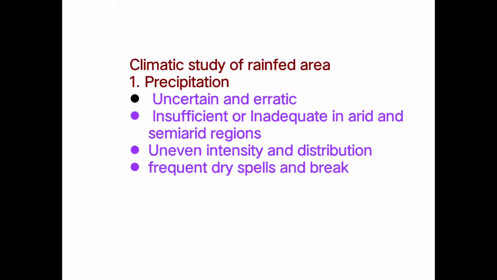The first characteristic is the uncertain and erratic rainfall. Whatever the amount of the rainfall that is received in the rainfed area, that is uncertain, that means there is no certainty of receiving the rainfall, and their distribution is also erratic, that means there is no equal distribution of the rainfall in the rainfed area. This is the first and the most important characteristic of the precipitation.